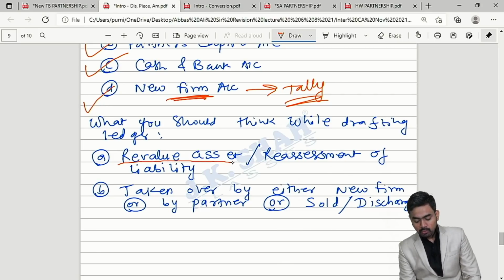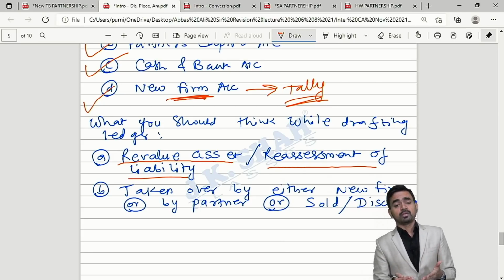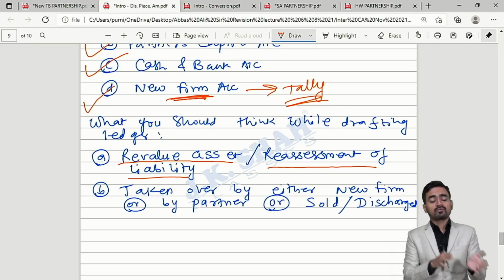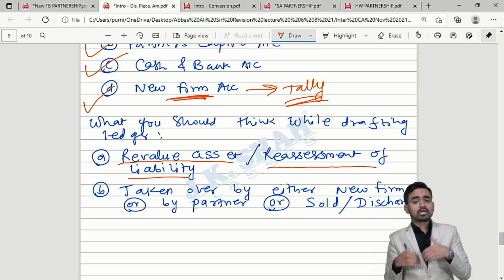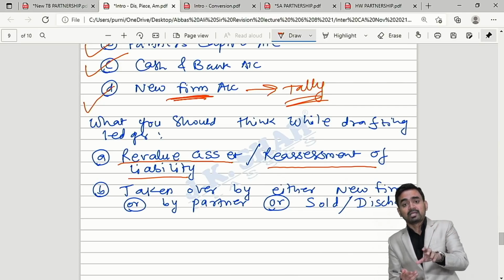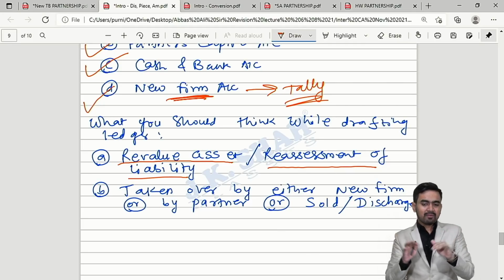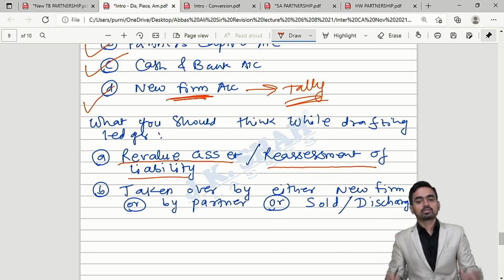Step number 1, revalue asset or reassess the liability. Now many a time students use wrong terminology. They say revaluation of assets and liabilities. Your terminology should be clear: reassessment of liabilities and revaluation of assets. Anyway, the treatment is same, but the terminology you should take care.